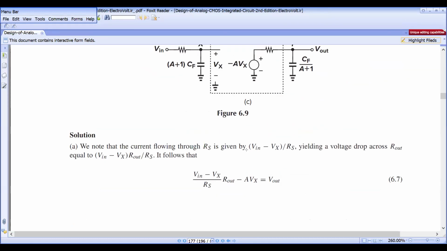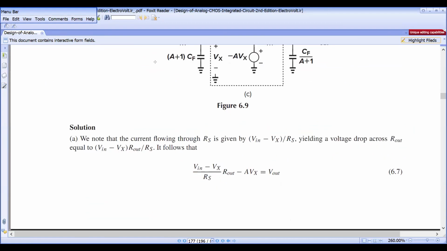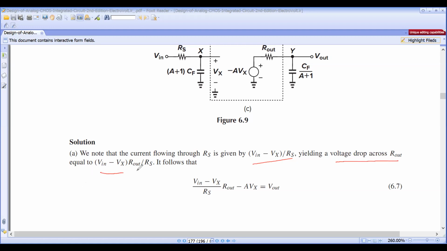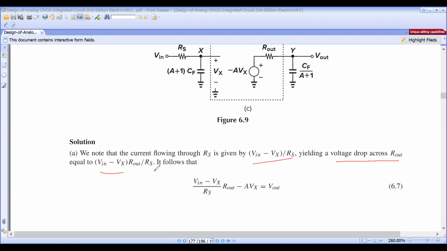See, the current through RS is Vin minus Vx by RS. The first one is the input node Vin minus Vx by RS. Then the voltage drop across R out is Vin minus Vx by RS multiplied by R out.